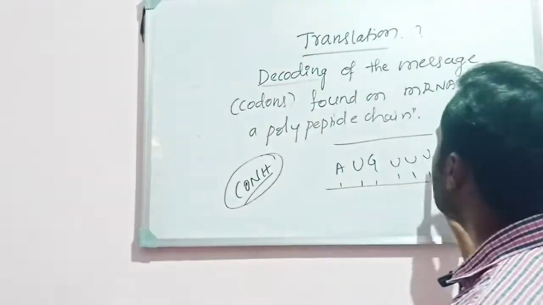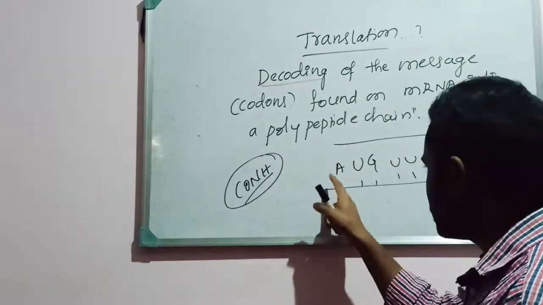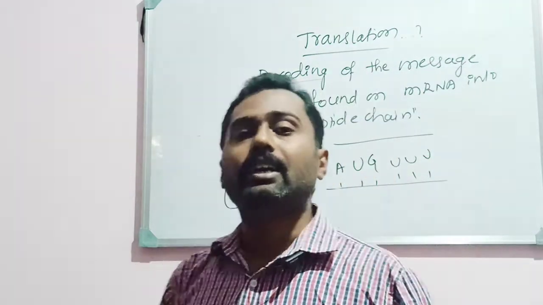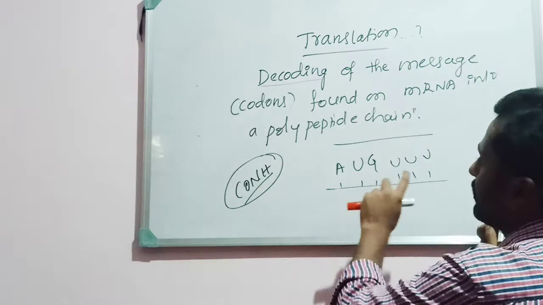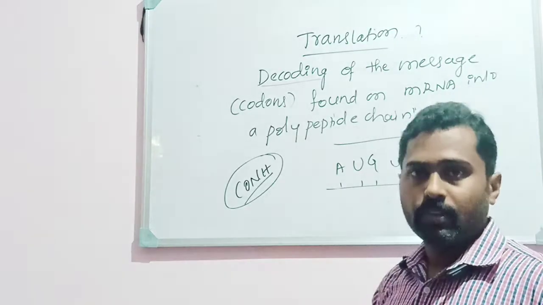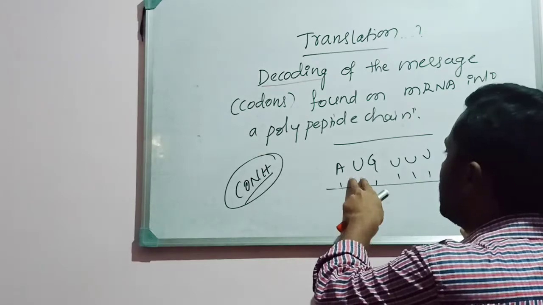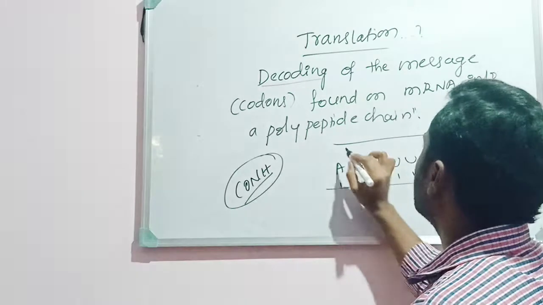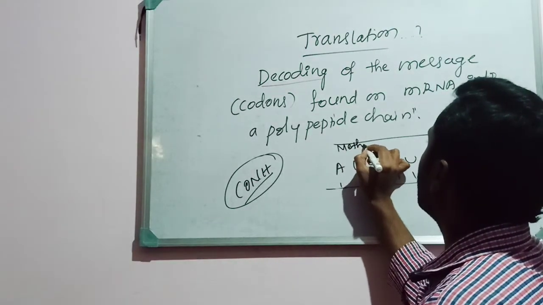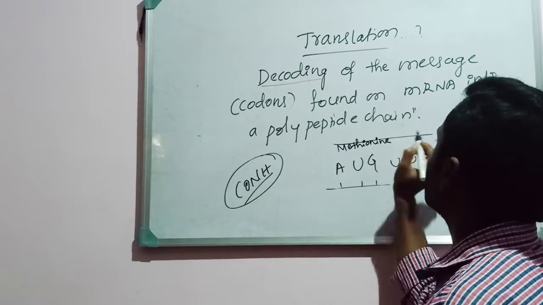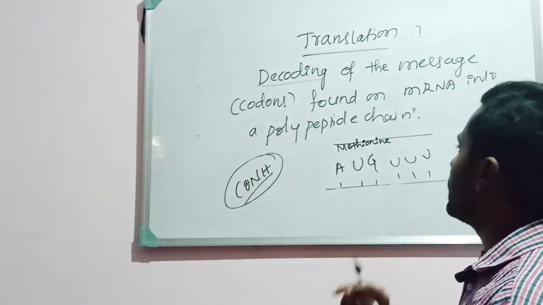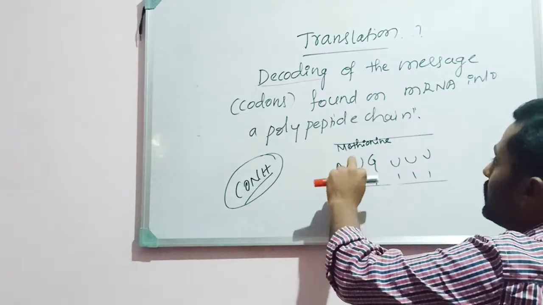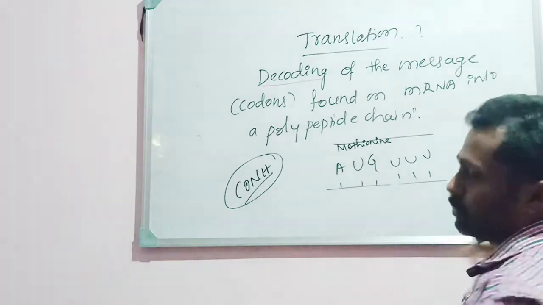So the codons found on the mRNA are decoded into a polypeptide chain. What does decoding mean? Now AUG is a message found on the mRNA. This particular message has an amino acid for it. So you know the genetic code, isn't it? For AUG, which is the amino acid? For example, AUG codes for the amino acid methionine. Methionine is the amino acid for AUG. Here AUG is a code, a codon. This codon is decoded.